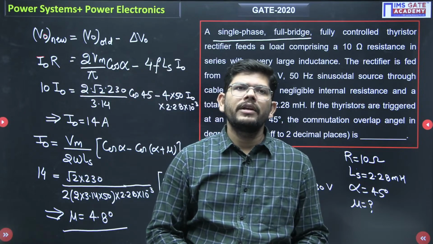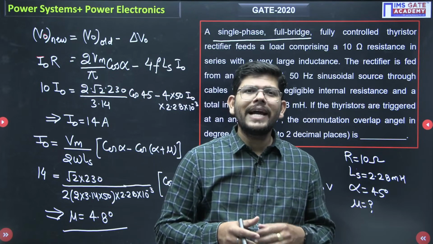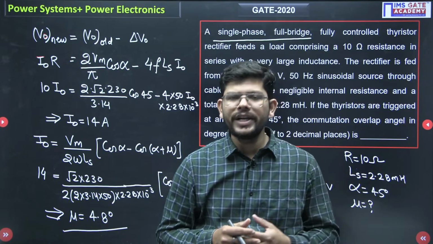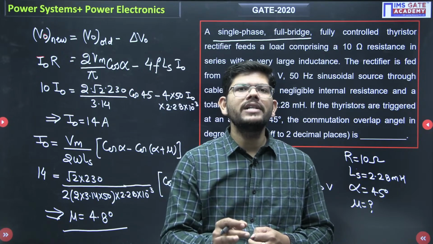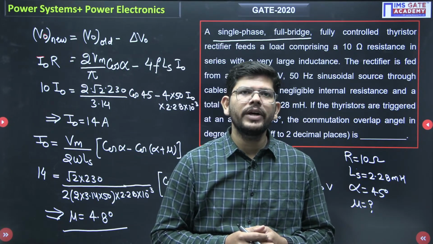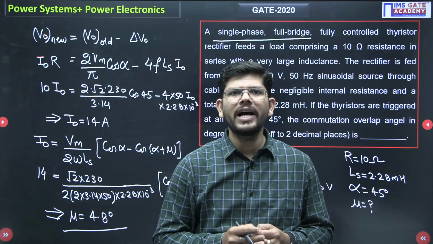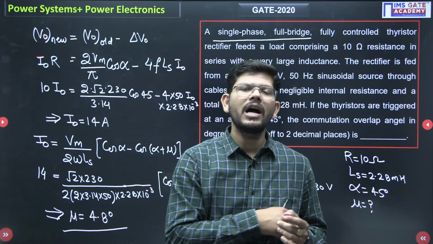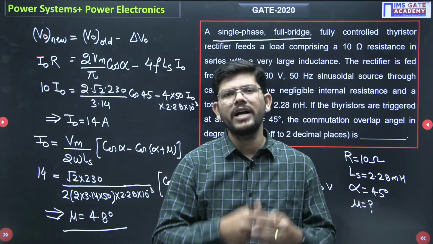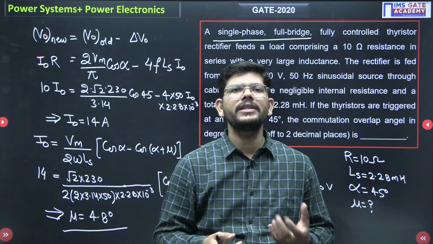Now if I ask you, was the question that we had in the year 2020 really tough? Post your answer in the comment box. Were these questions really tough? And if you were a student of 2020, how many marks would you have scored in that paper if you had obtained these kinds of questions?